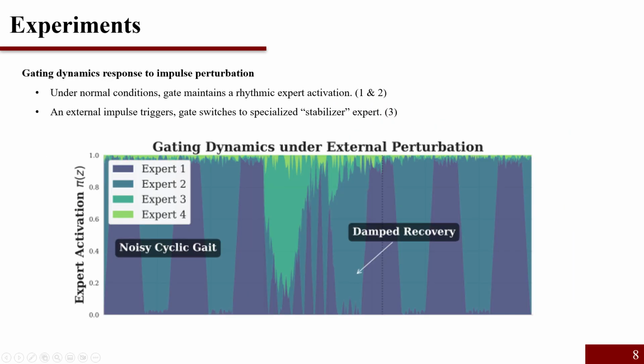Let's look at how this works in practice. Under normal conditions, the gating network selects experts in a rhythmic pattern, for example, during a walk cycle. However, when an external disturbance occurs, the system quickly switches to a stabilization expert. In other words, the model can adaptively switch dynamics models depending on the situation.